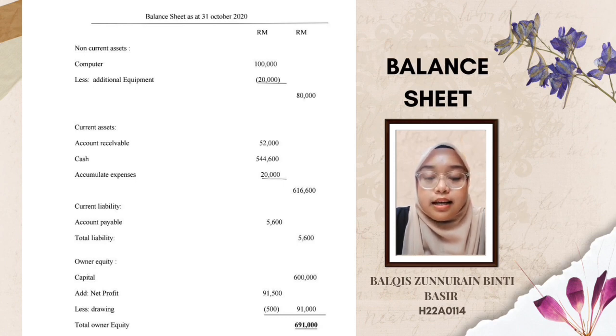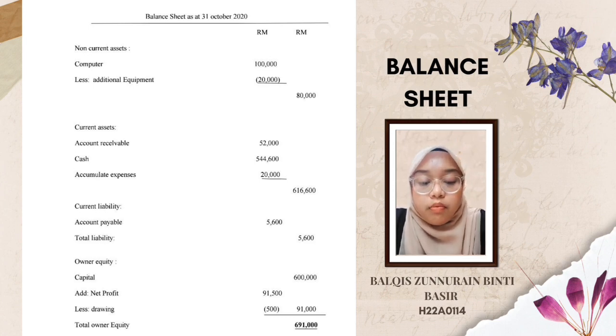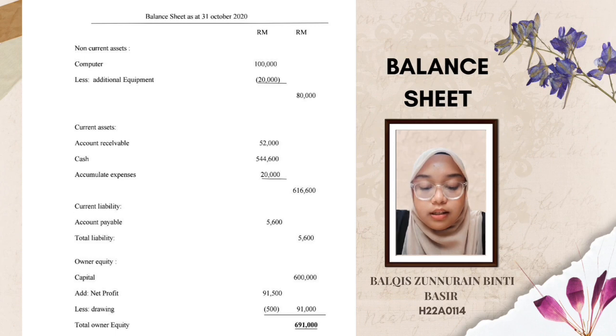The non-current assets are a computer and additional equipment. To get the amount of non-current assets, the computer is 100,000 ringgit minus additional equipment 20,000 ringgit and will get 18,000 ringgit. Anyway, current assets are account receivable, cash and accumulated expenses.